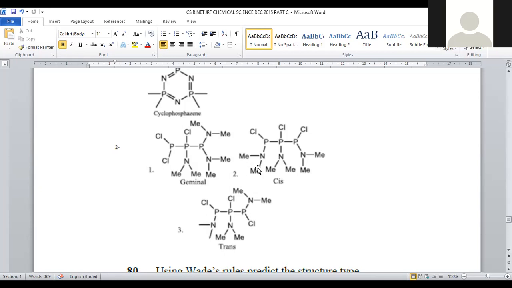So that is said to be a cis isomer. Here in the second diagram, you can clearly see that all the chloro are on the right hand side, all the secondary amine groups are present on the left hand side, right? So in this manner, this is said to be a cis isomer.